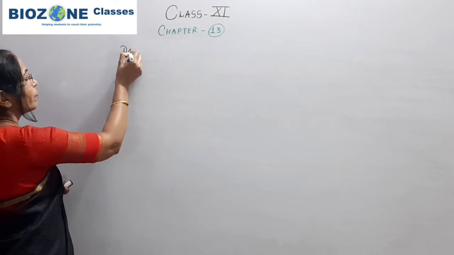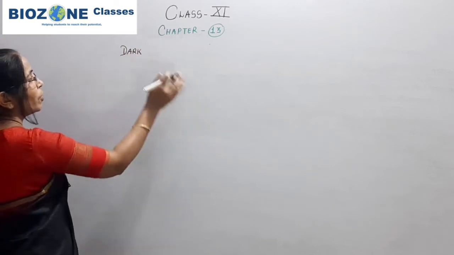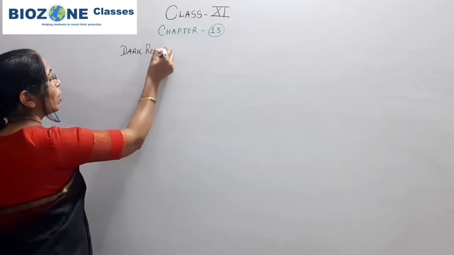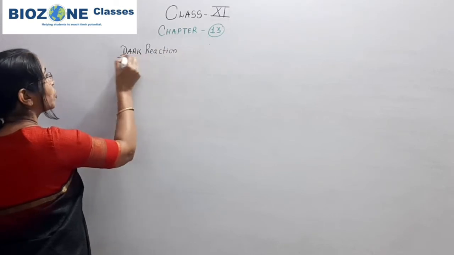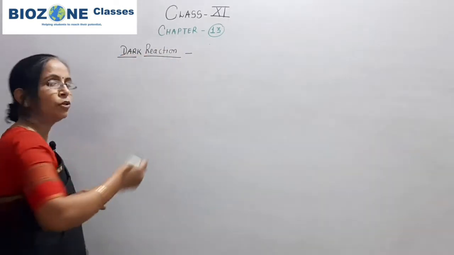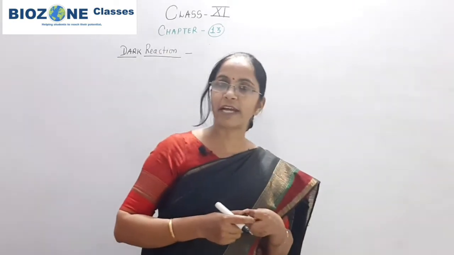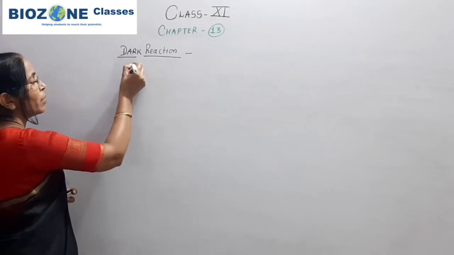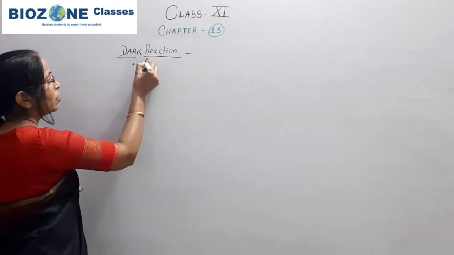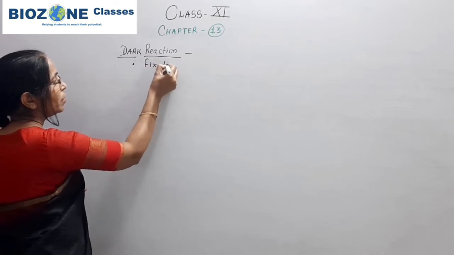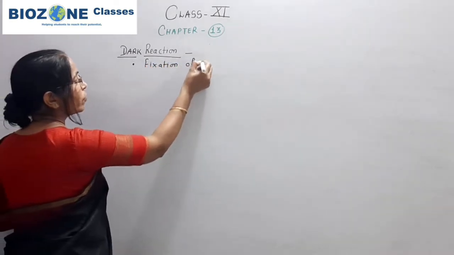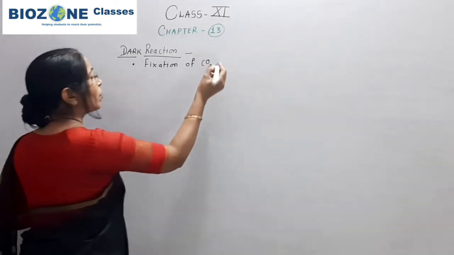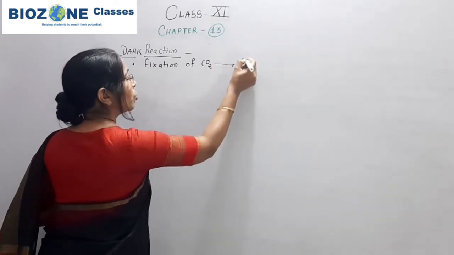Normally, when we study the process of photosynthesis, you all know the process of photosynthesis is completed in two phases. One is light phase and second is dark phase. Actually the dark reaction, you remember, is commonly called fixation of carbon dioxide, which is one of the raw materials for photosynthesis. So, fixation of carbon dioxide into glucose.